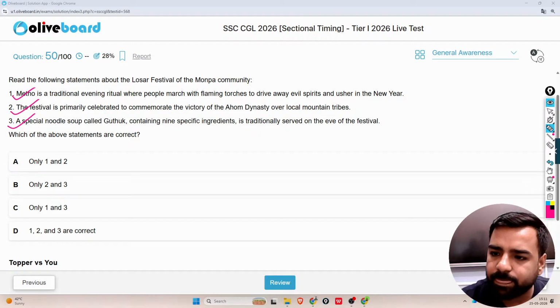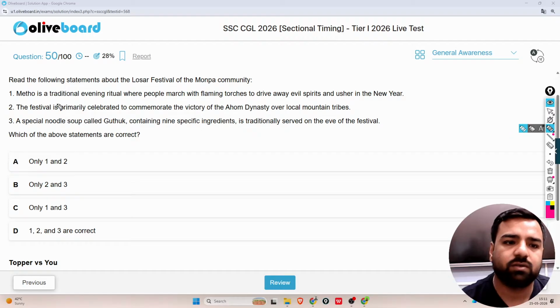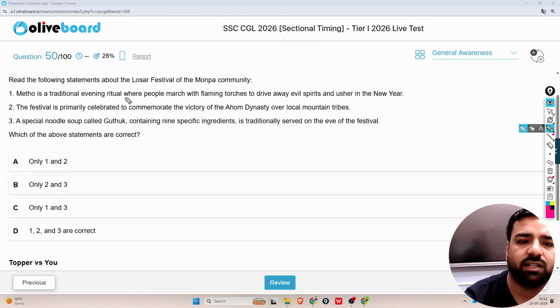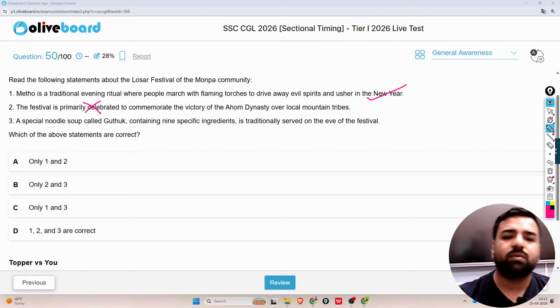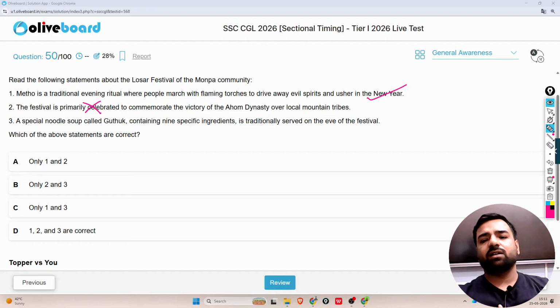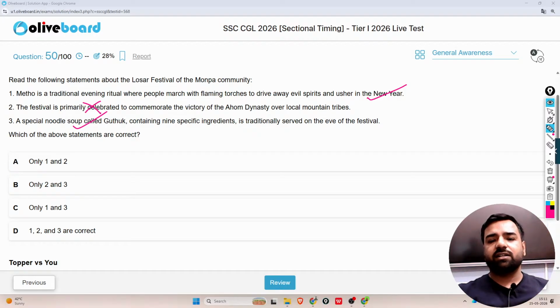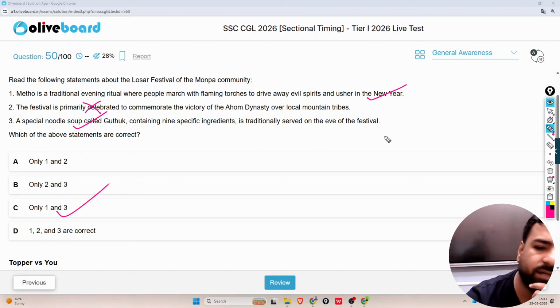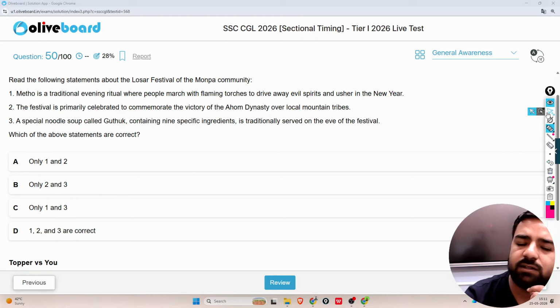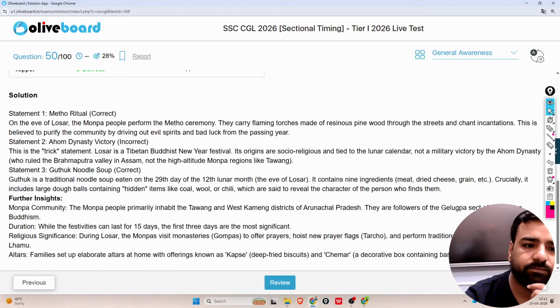So here I'll just remove everything again. The Mito is actually a traditional evening ritual where people march with flaming torches to drive away evil spirits and usher in the new year. That's correct. But the festival is primarily celebrated to commemorate the victory of the Ahom dynasty over local mountain tribes. That's wrong. A special soup called gutuk, containing 9 specific ingredients, is traditionally served on the evening of the festival. So here only 1 and 3 are correct. So I'll go with option C only. What is the correct answer? Option C is the correct answer.